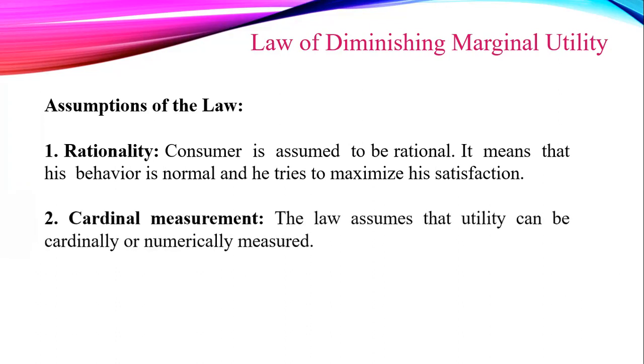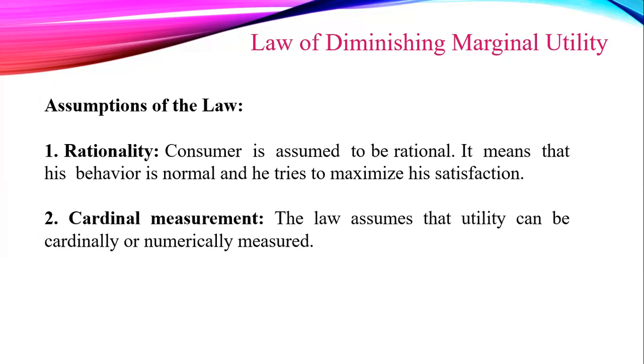The next assumption is cardinal measurement. The law assumes that utility can be cardinally or numerically measured. The law of DMU assumes that utility can be measured in cardinal numbers so that the utility schedule can be prepared.